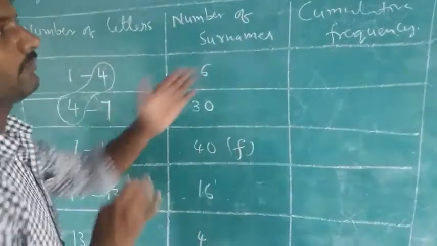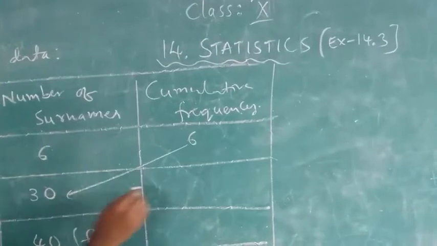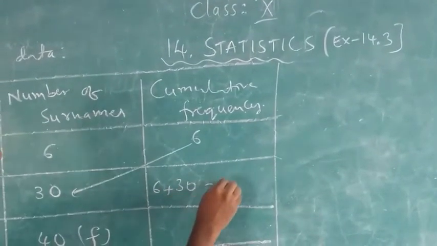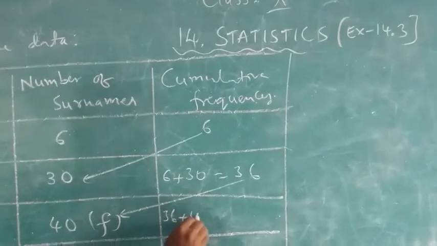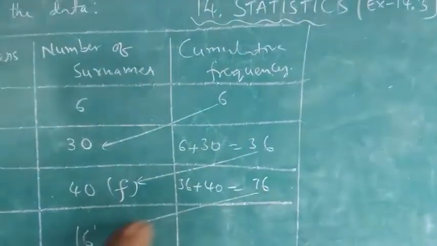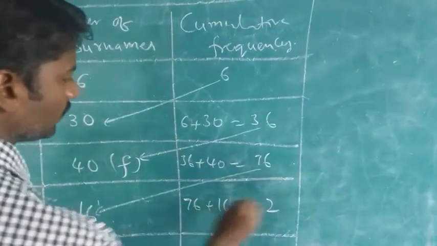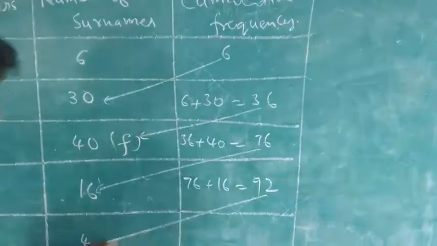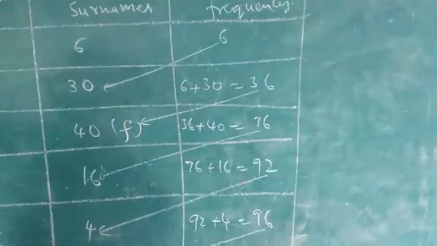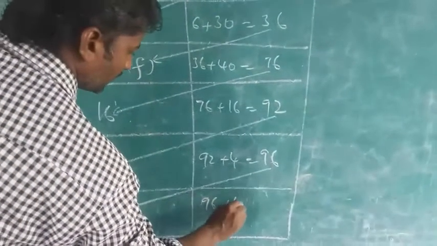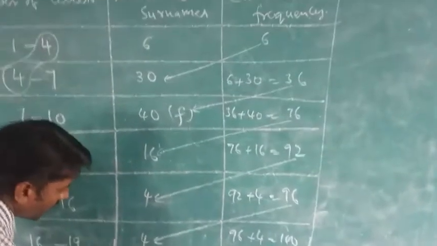Okay, children, I forgot. First of all, you complete the cumulative frequency. What is the number in the first one? 6 as it is. Add 6 plus 30, that is 36. Add 36 plus 40, that is 76. Add 76 plus 16, that is 92. Add 92 plus 4, that is 96. Add 96 plus 4, that is 100. So the total value is 100. Number of surnames are 100.